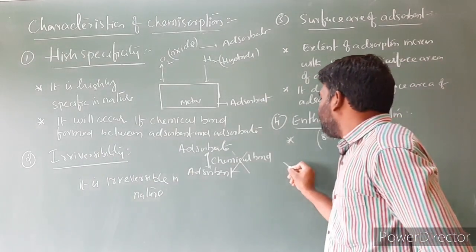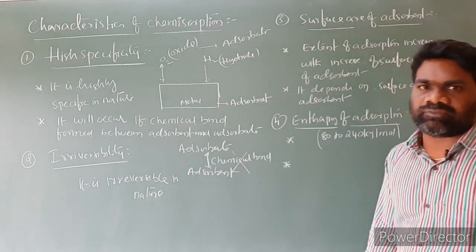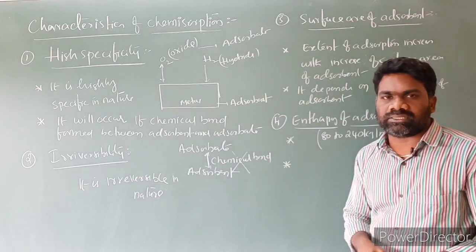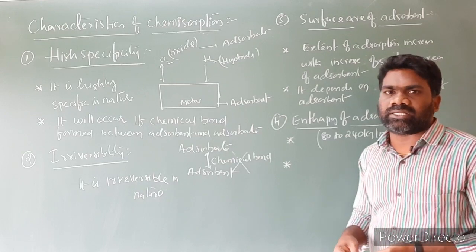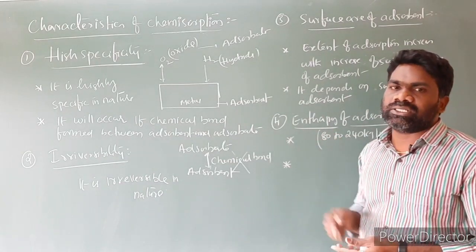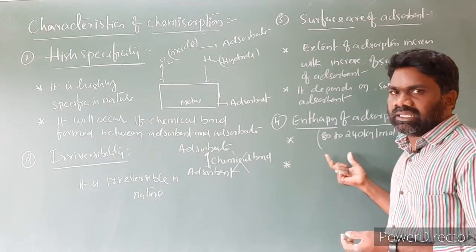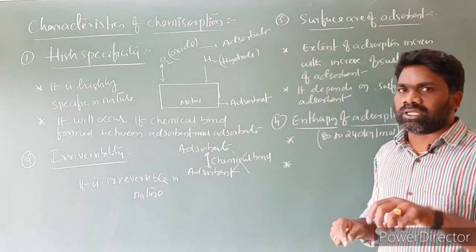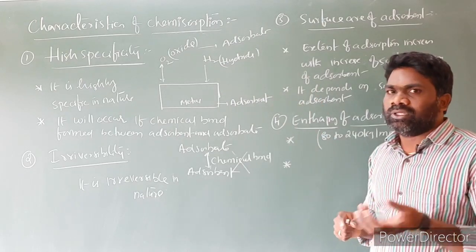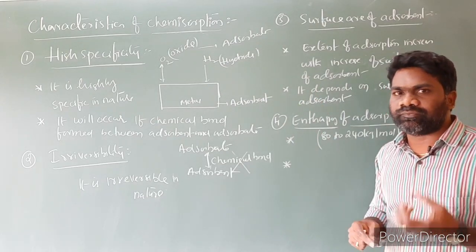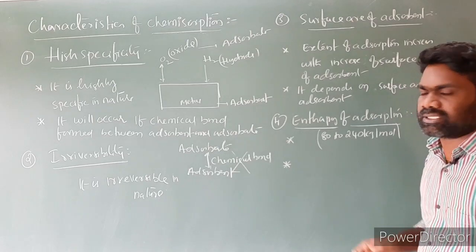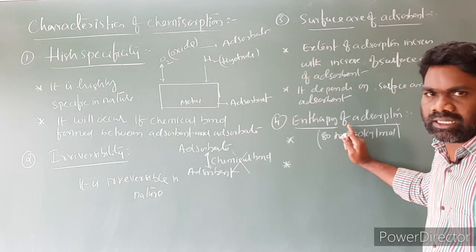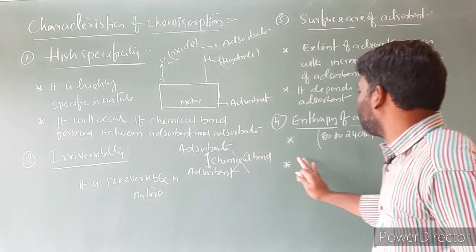Another important point is that high temperatures are favorable for chemisorption. As the temperature increases, the extent of chemisorption increases. The opposite we have to take for physisorption: low temperatures are favorable for physisorption. So the first point is the enthalpy of adsorption is high, around 80 to 240 kilojoule per mole.